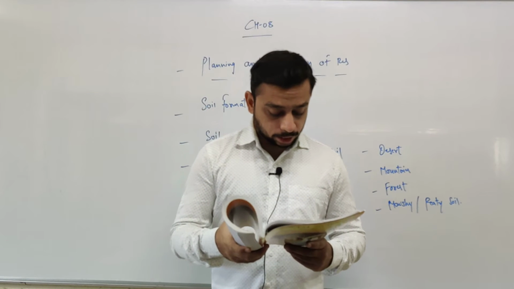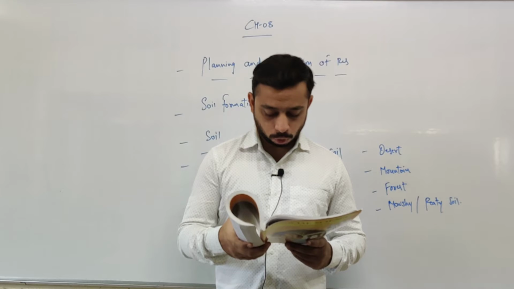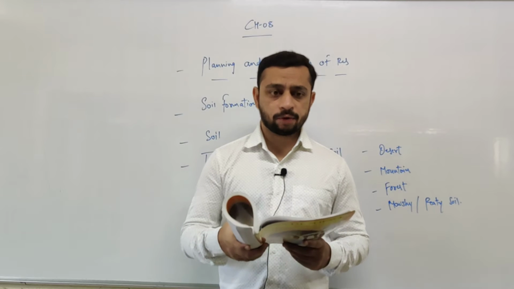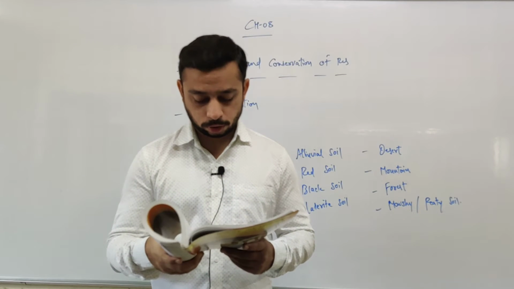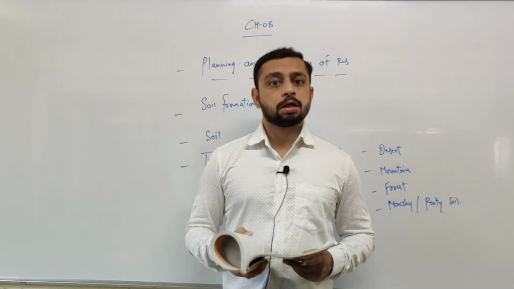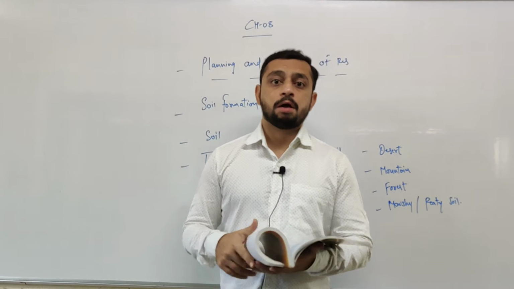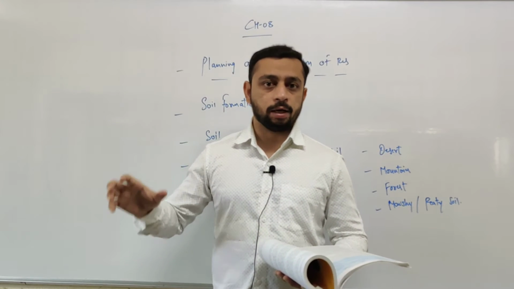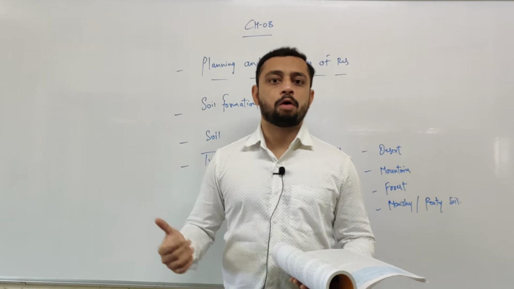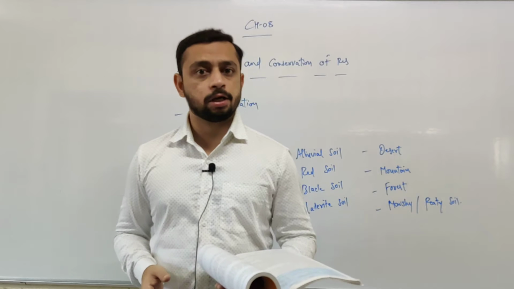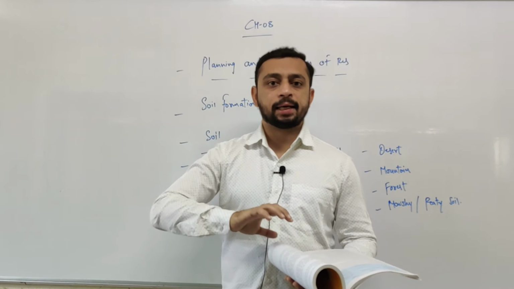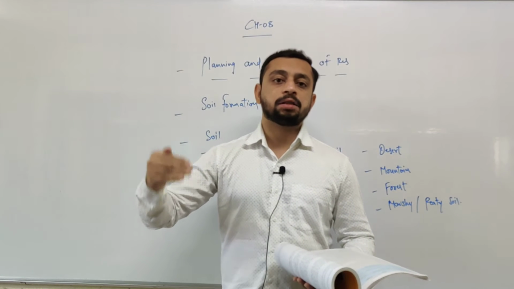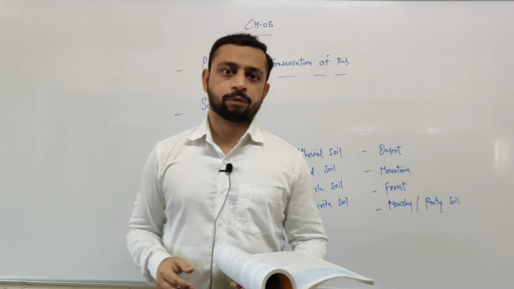Point number 3. Attempts should be made to develop those resources, the quantity of which can be increased, right? Such kind of research, such kind of attempts should be made to develop such resources whose quantity can be increased. More focus should be given to resources where the quantity is available in abundance. Where there is a lot of quantity, those kinds of resources should be given much importance, rather than the resources which are limited in nature. So we should make the plan in such a way, find out the resources which are more abundant, and make maximum use of that kind of resources, right?